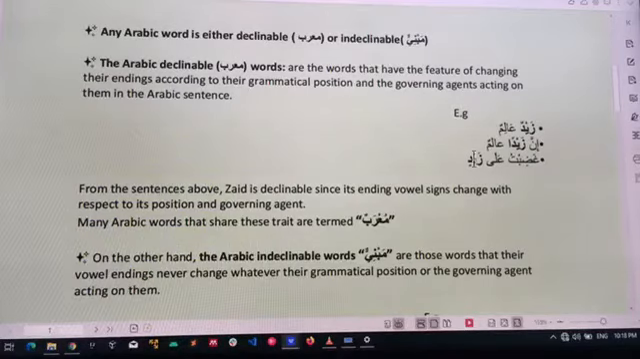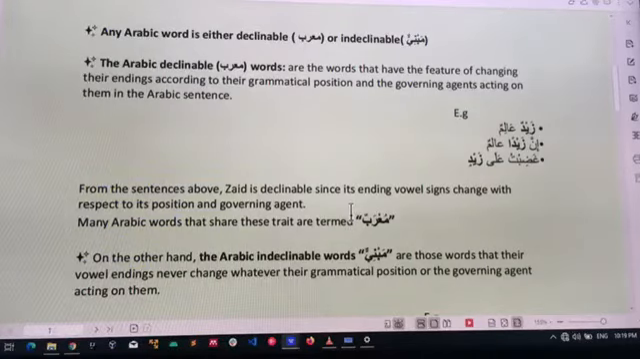So you can conclude here that Zaid is mu'rab because in a particular situation we see it taking Rafu, in another situation we see it taking Nasbu, in another situation we see it taking Jarr. Or we can say it is taking Dammatan here, Fatihatan here, Kesratan here. So words like this, when we see something like that, they are declinable. You get now? The term used for them in Arabic is mu'rabun. We call it mu'rab.